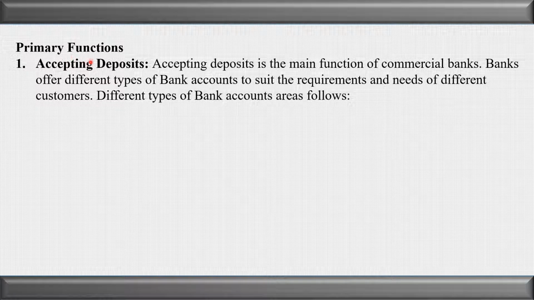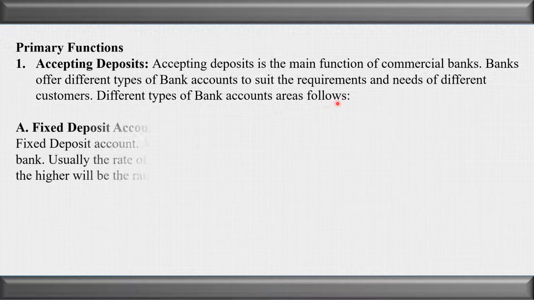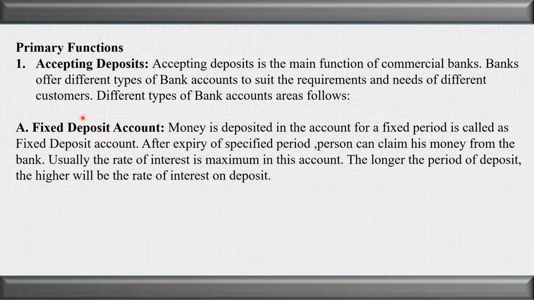The first primary function is accepting deposits. Accepting deposits is the main function of the commercial bank. Banks offer different types of bank accounts according to the requirements and needs of the customers. Different types of bank accounts are term deposits and demand deposits. The question is, what is a term deposit and what are demand deposits?